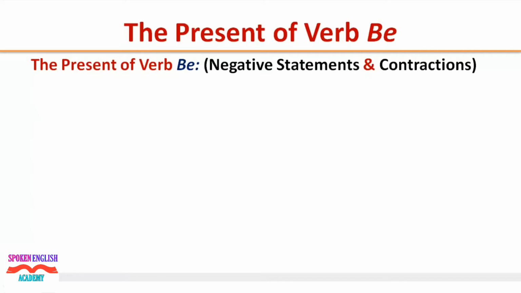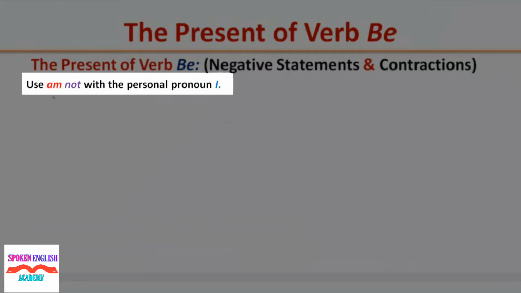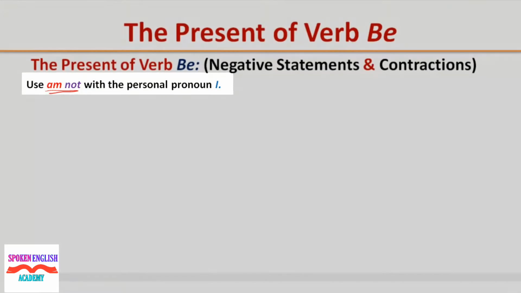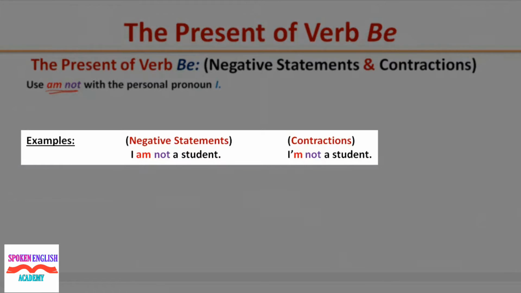The present of verb be, negative statements and contractions. Use am not with the personal pronoun I. Examples, I am not a student. Contracted form, I'm not a student. Notice here that the verb am is not contracted with the word not. So do not contract the verb am with the word not.